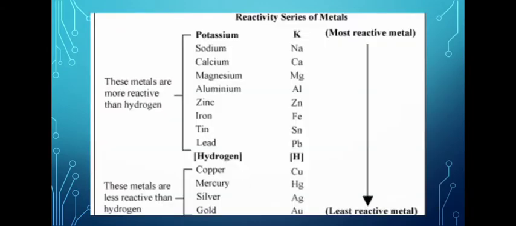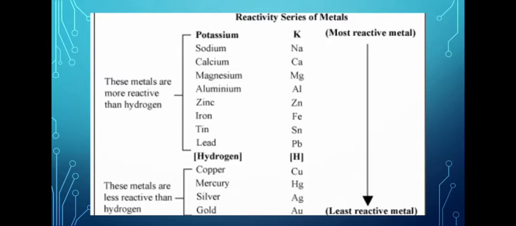But we have metals with different reactivities. There are certain metals which are very reactive. They react with acid quickly, while there are metals which do not react with acids. For example, potassium, sodium, calcium, magnesium, aluminium, zinc, iron, tin, lead, all these elements which lie above hydrogen, they are